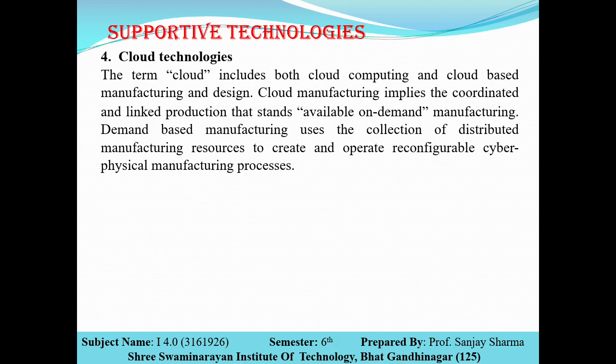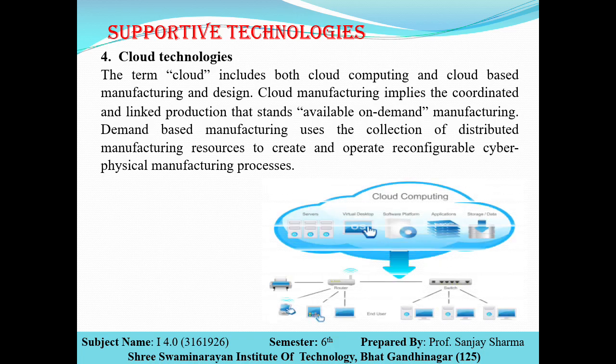Demand based manufacturing uses a collection of distributed manufacturing resources to create and operate a reconfigurable cyber physical manufacturing system. So here you can see this is cloud based computing where end users are connected through a network, and the network is connected with our software, and we can collect the data from the server in order to have an on-demand manufacturing system.